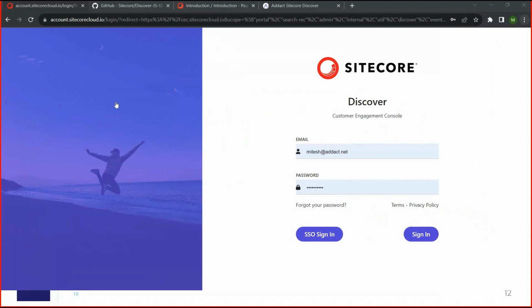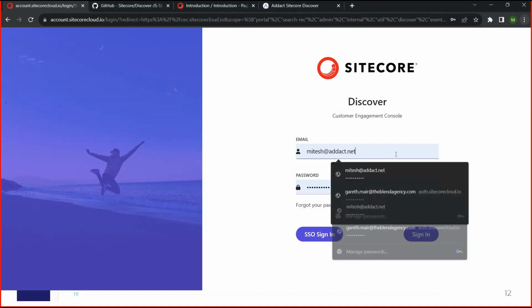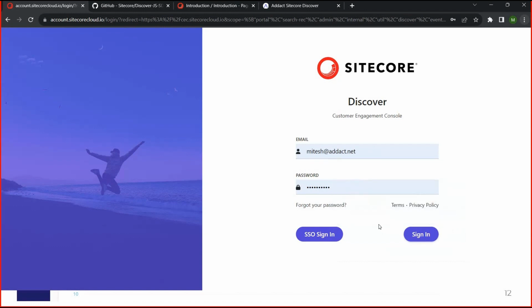Yeah. So you can see this is my Discover portal screen where you have to add your email address and password. I have already added my email and password. Let me sign in.